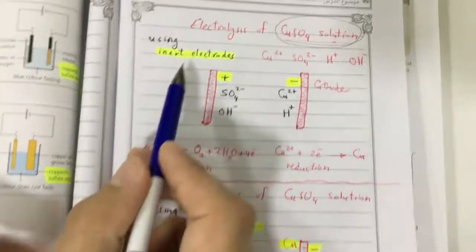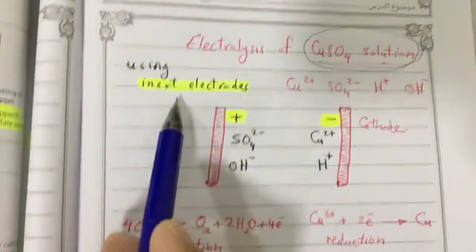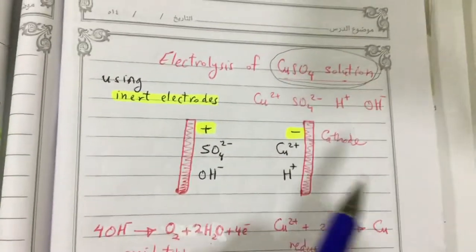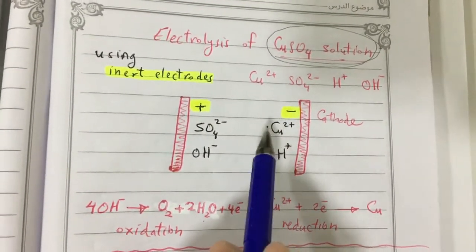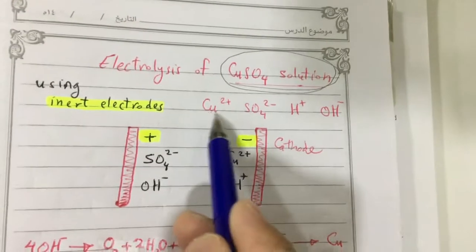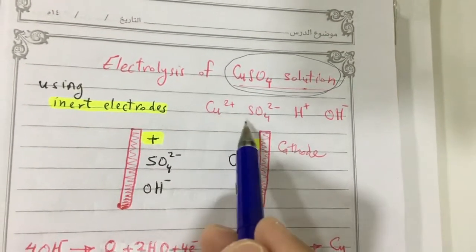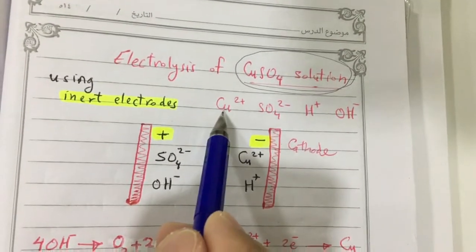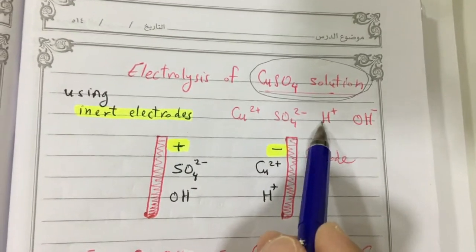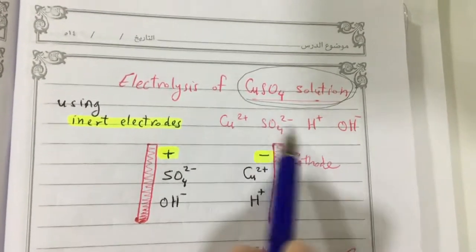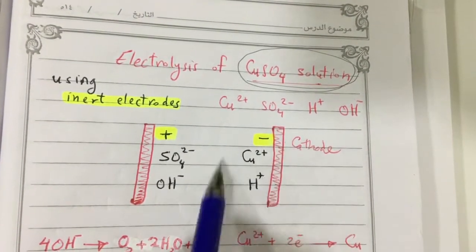First, if we use inert electrodes like graphite or platinum, here you have copper sulfate solution. Copper sulfate solution, so you have copper sulfate and water. You have copper positive ion and the hydrogen positive ion. Both of them will be attracted to the negative electrode.